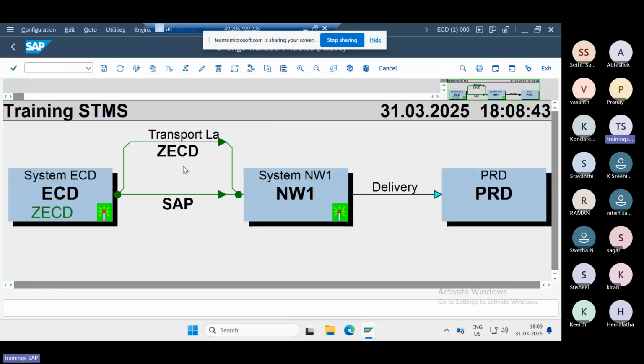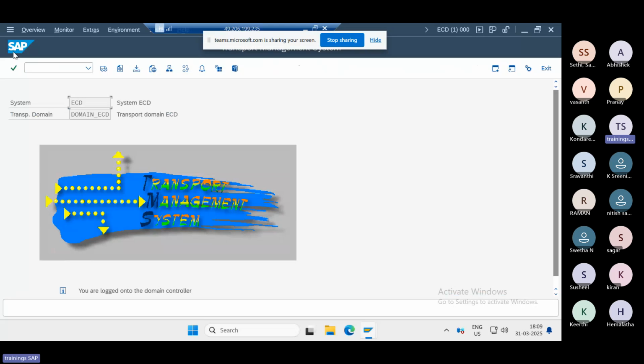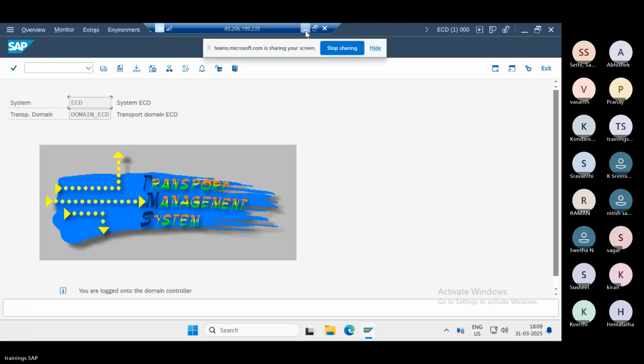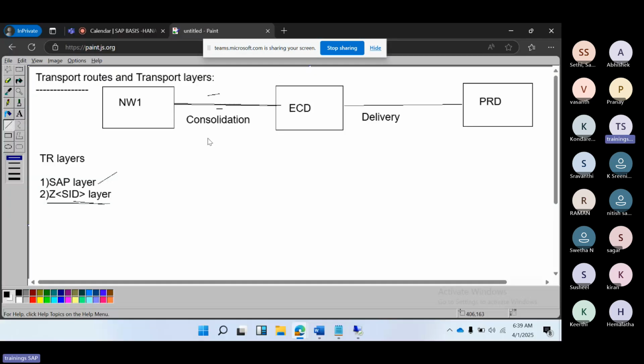There are two types of layers, the ZSID layer and the SAP layer. Finally we are giving the delivery, which is the main thing for the final changes. NW1, ECD, PRD, that is done.